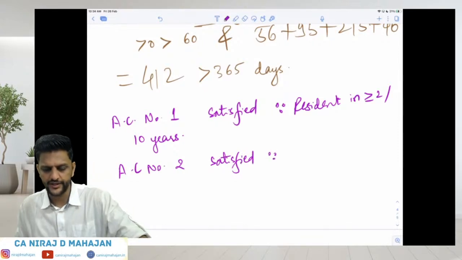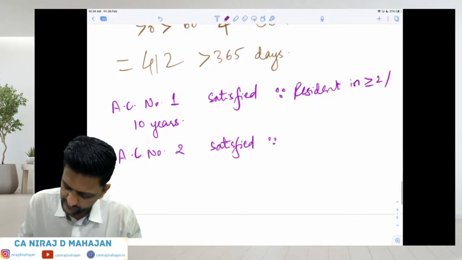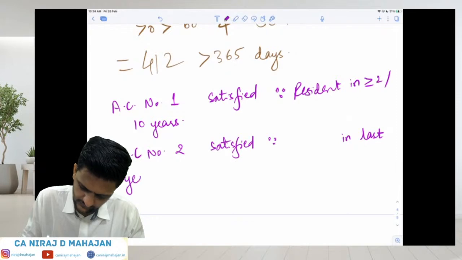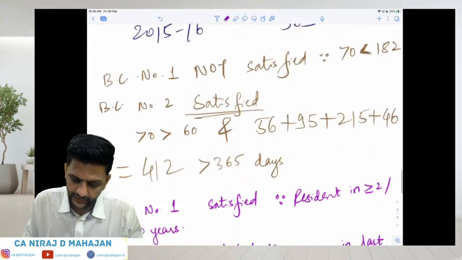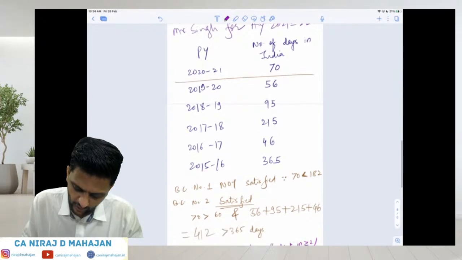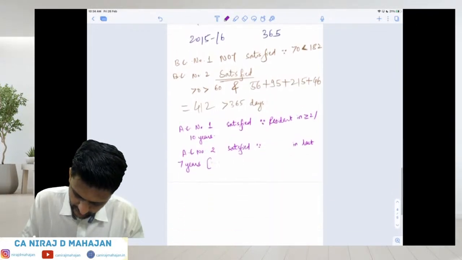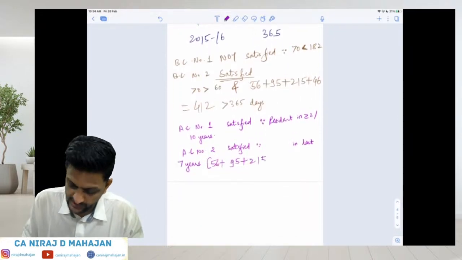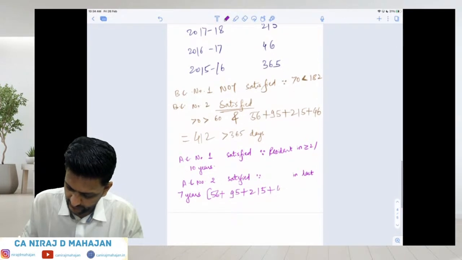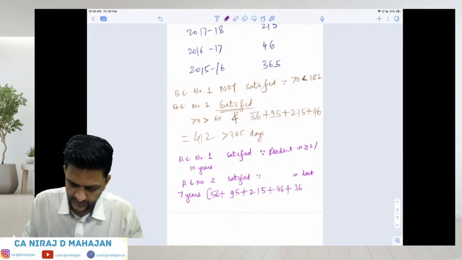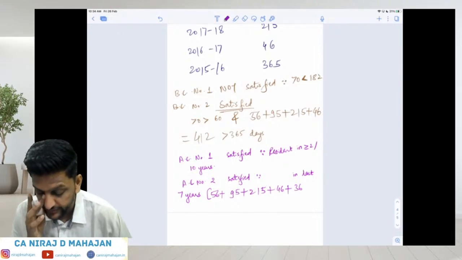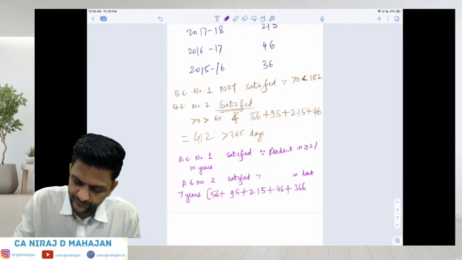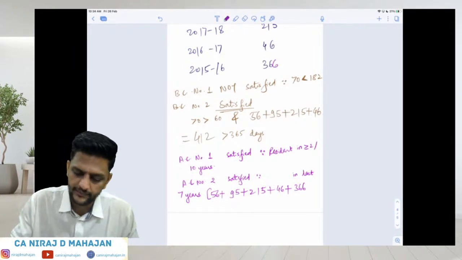Since how many days in India in the last 7 years? For that you can calculate 56 plus 95 plus 215 plus 46 plus 366. It should be 1516. What am I doing? 1516 should be 366 now, correct? Because 1516 will be a leap year, correct? 366. Yes, everybody.